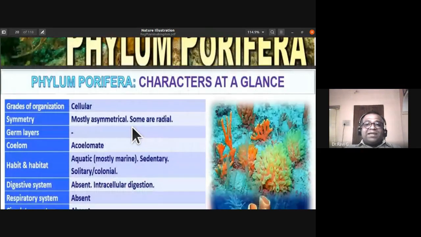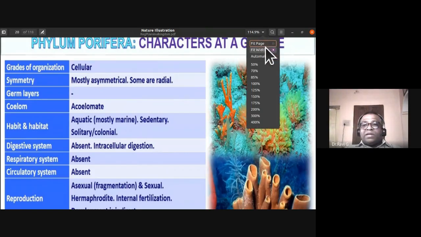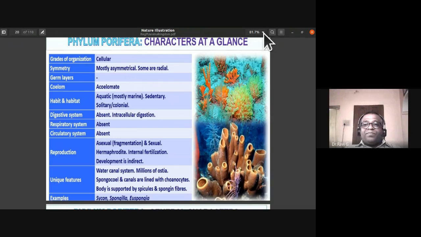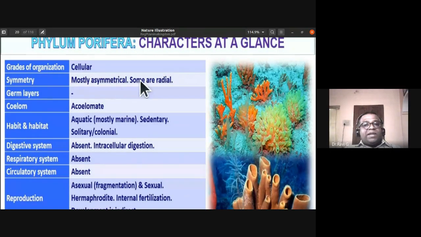So the characters at a glance: phylum Porifera exhibits a cellular grade of organization, mostly asymmetrical, though some of these organisms are radial. They don't have any germ layers because they are just at the cellular level of organization. Coelom is absent, so we call them acoelomate animals.